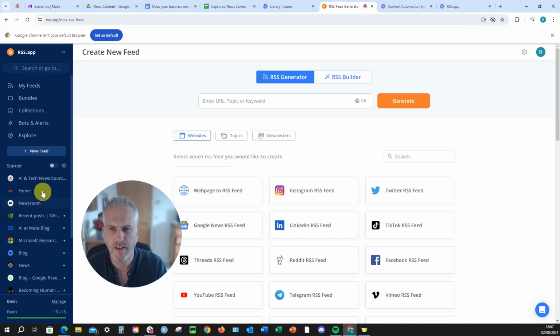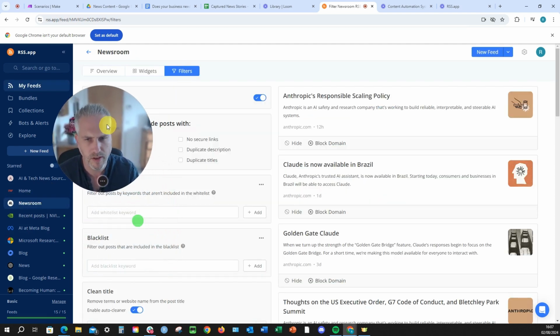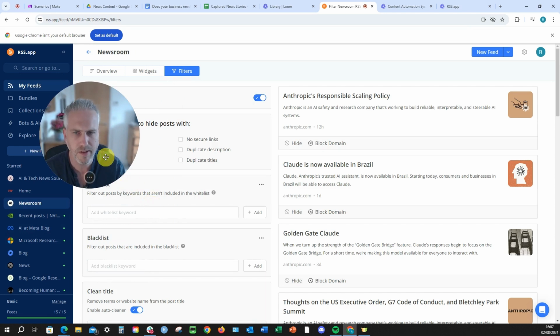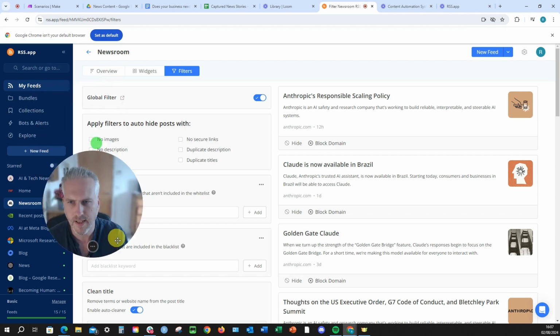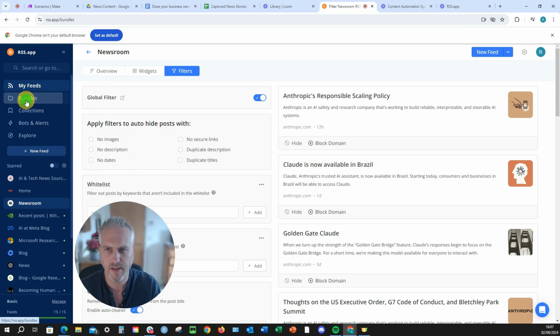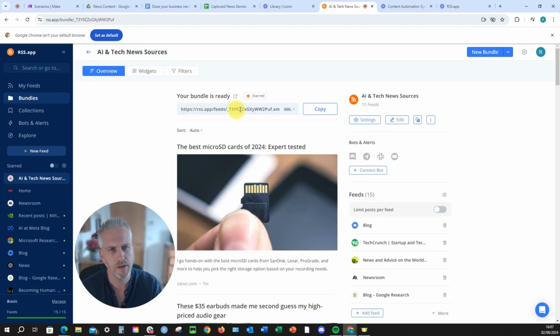Okay, so what I've done is I've categorized all of these things and I've added some additional filters. So why are filters useful? Because it means you can actually whitelist and blacklist certain words. So this means you can kind of pre-screen the stuff which is relevant to your audience and get rid of the stuff which is not so good. So that's fantastic. And then we can actually bundle everything together. And the benefit of bundling things is we get one URL which we can actually use in our feed in the next step. So that's what I'm going to show you.